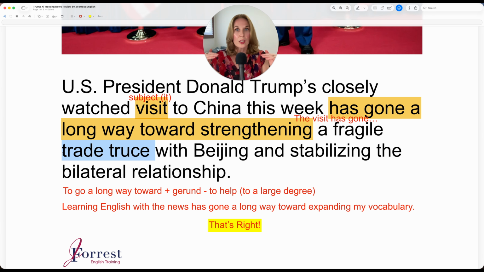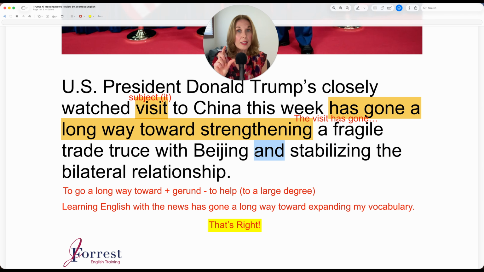So they agreed to temporarily stop whatever negative behavior they were doing. A fragile though. So it sounds like, oh, this truce, it may not last long because it's described as fragile. And if something is fragile, it means it can be easily broken or damaged. So here they're using it more metaphorically to describe the truce. A fragile trade truce with Beijing and stabilizing. Okay, so stabilizing. Why is this in the ing form?